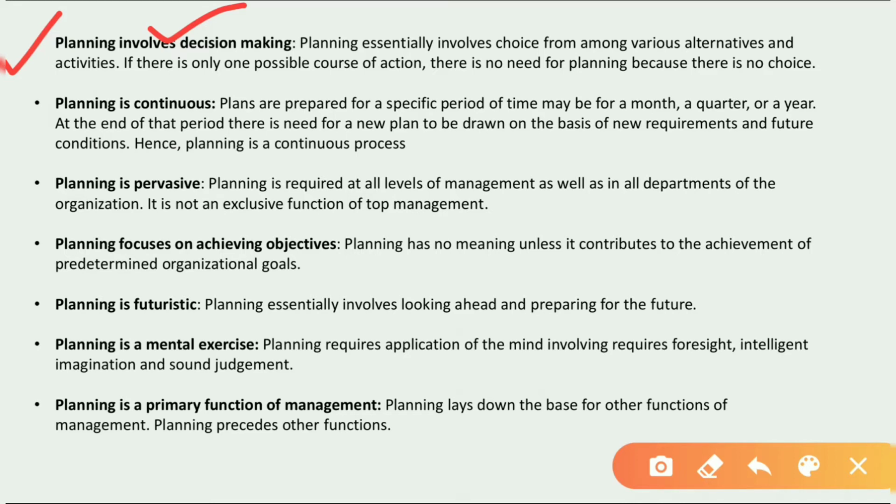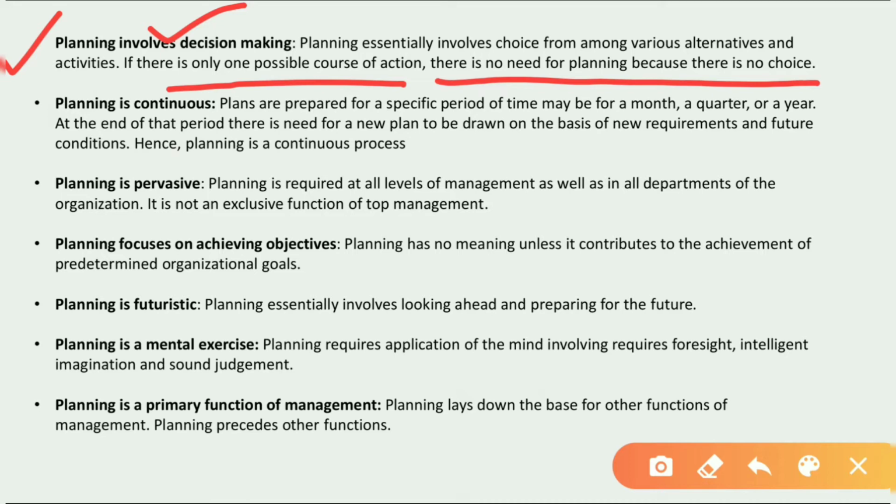If there are no options, as it is said, there is no need for planning because there is no choice, okay. If there is only one possible course of action, if there is only one way, if there is only one method, there is no chance of planning regarding that particular alternative or that particular way, okay. So in this case there is no requirement of planning.